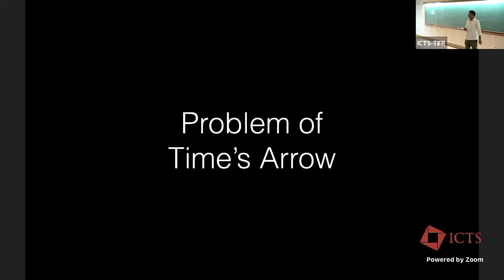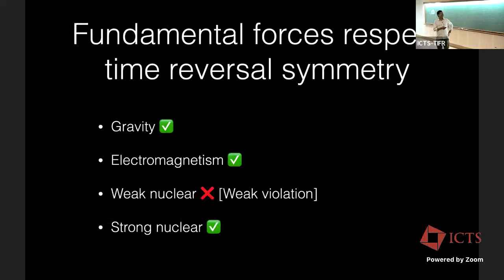So I'm just going to give a short introduction to arrow of time, for some students who may not know this problem very well. Fundamental forces respect time reversal symmetry. Like gravity, Newton's laws without friction: with t going to minus t and v going to minus v, the equation remains unchanged.